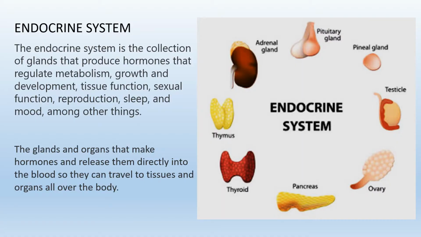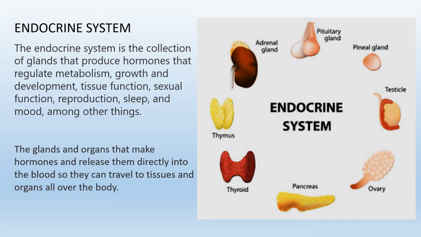Endocrine system consists of endocrine glands. So we need to know what are endocrine glands. In our body we have two types of glands, exocrine glands and endocrine glands. Exocrine glands are those which have a duct. They produce their secretion and transport it through a duct. For example, pancreas produces pancreatic juice that is carried along by the pancreatic duct.